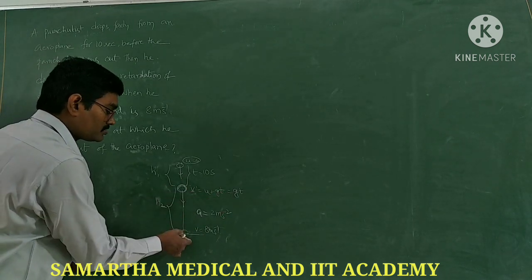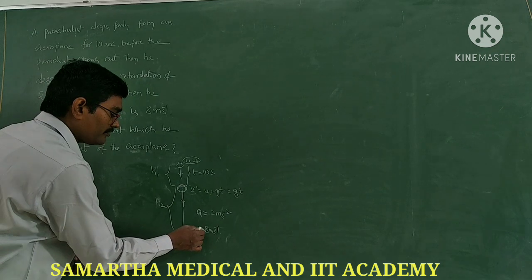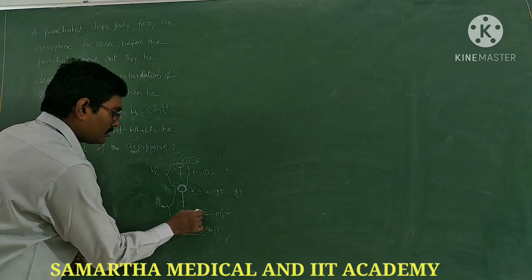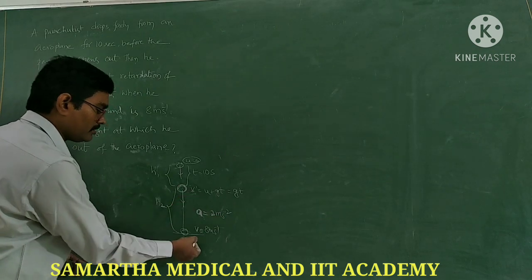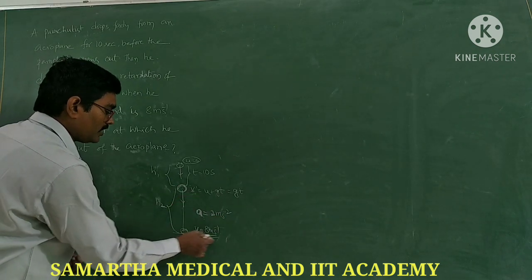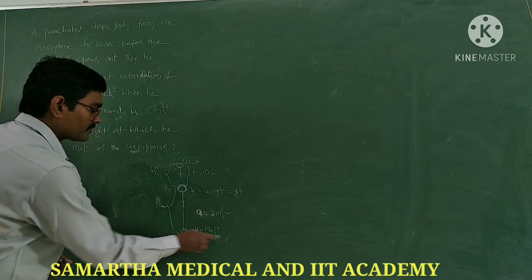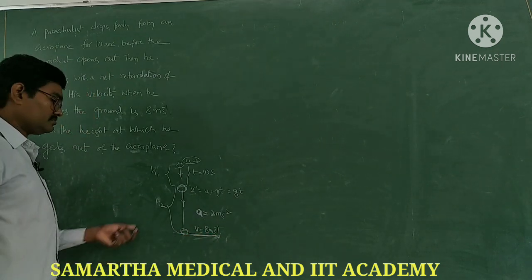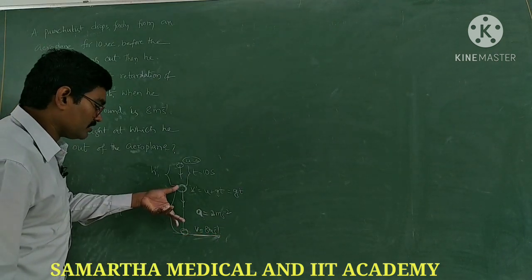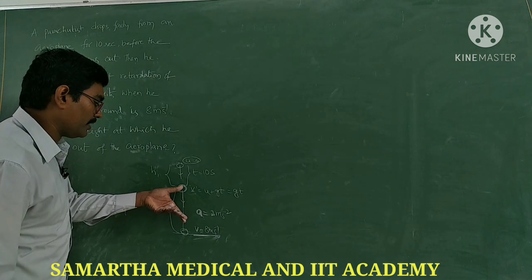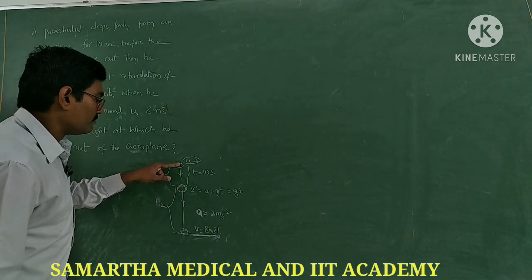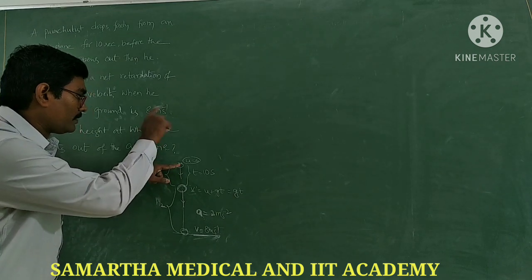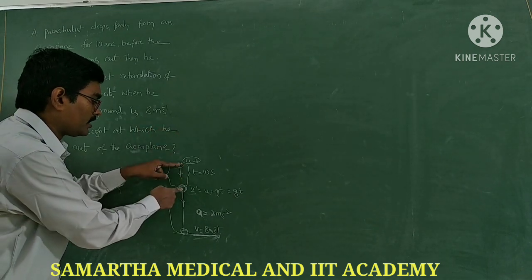So it comes to the ground with v equals 8 meter per second, with a retardation of a equals 2 meter per second square. So when it reaches the earth, it acquires a speed of 8 meter per second. Now, what is the distance covered between the aeroplane point and the parachute opening, and from the parachute opening to reaching the ground?